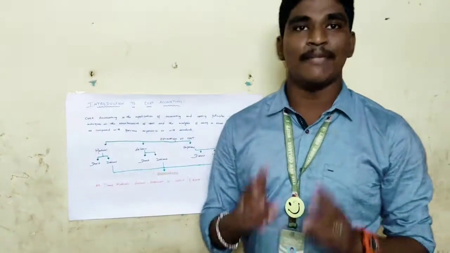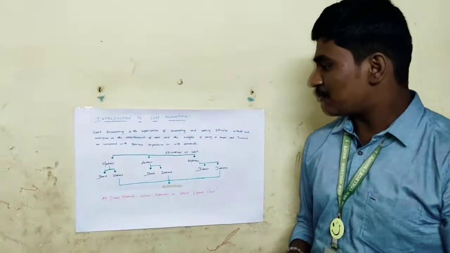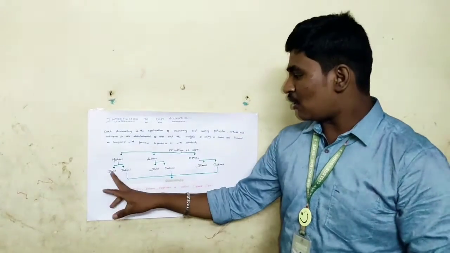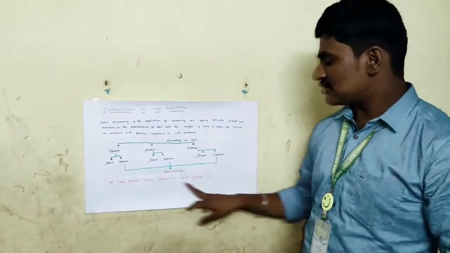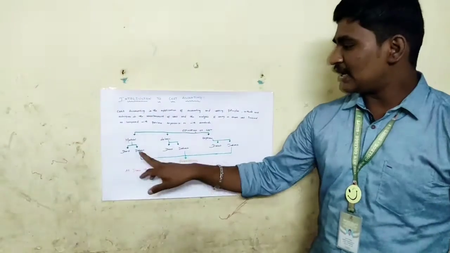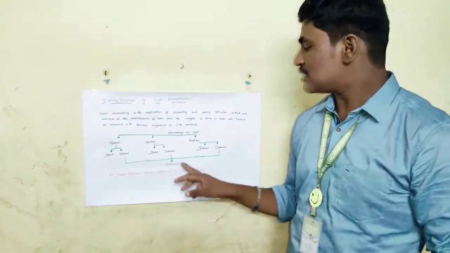Now we want to know the two main terms, what is prime cost and what is overhead. Prime cost is not a big thing. All the direct material, direct labor and direct expense are called prime cost, and indirect material, indirect labor and indirect expense are called overheads.